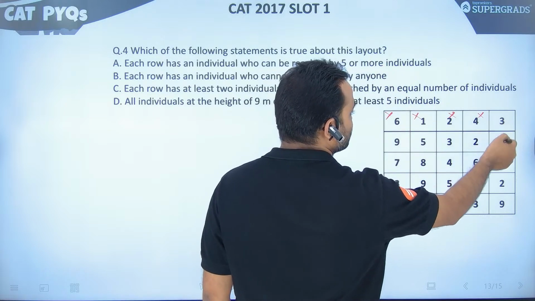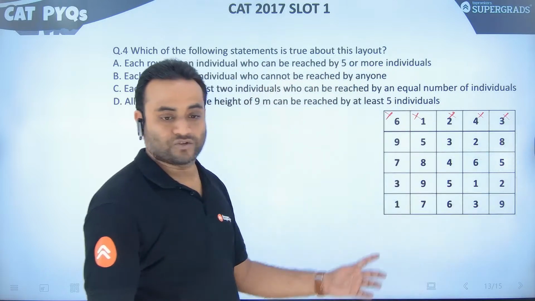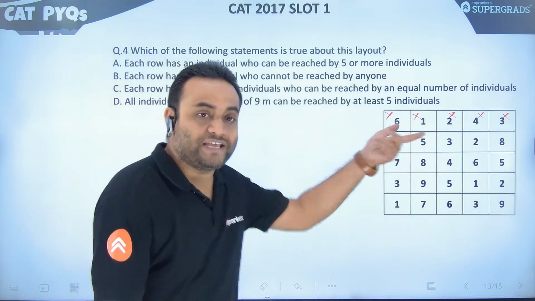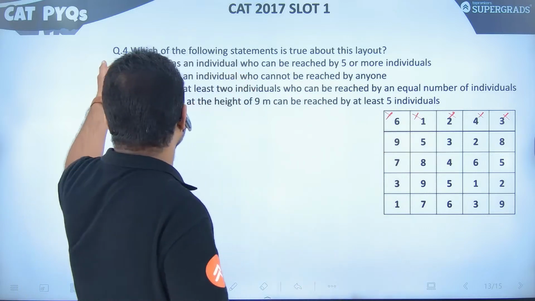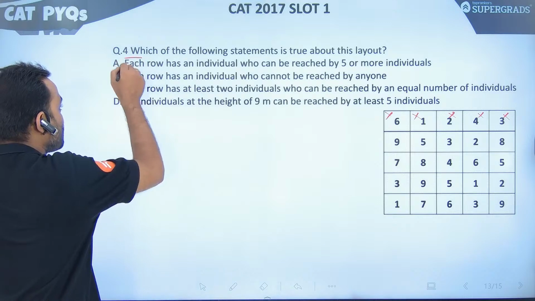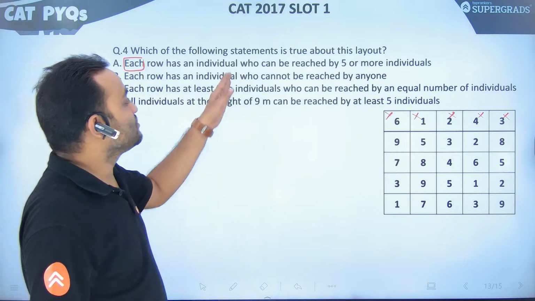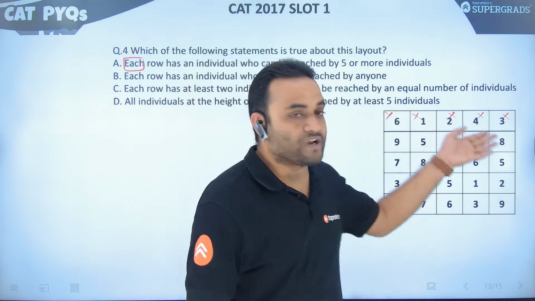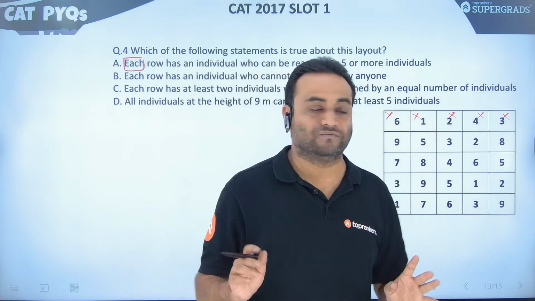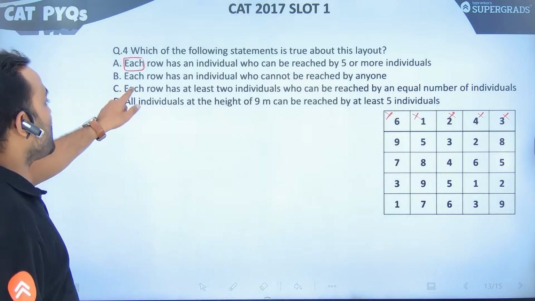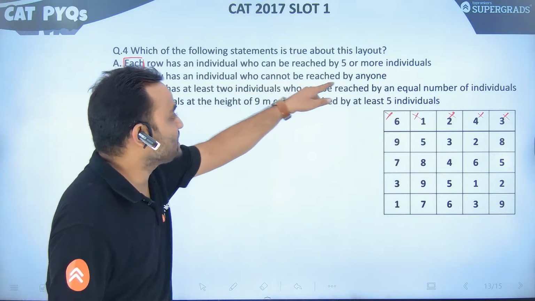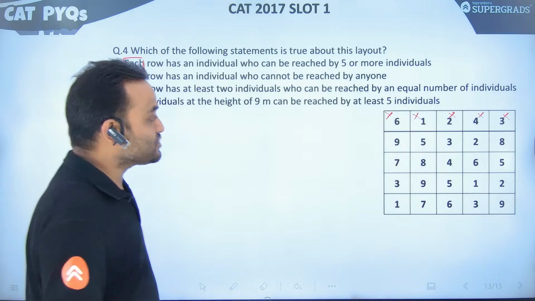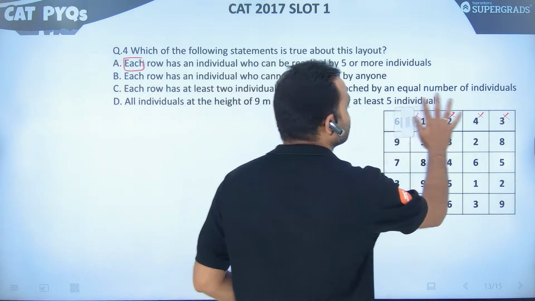3 cannot be reached by anyone, so that is wrong. Already in the first row, this is wrong. Each row has an individual who can be reached by 5 or more individuals. Row 1 itself doesn't have even one, so this statement is gone. Next, each row has an individual who cannot be reached by anyone.